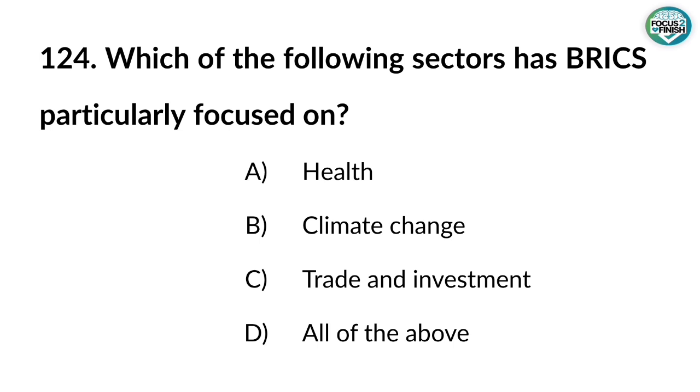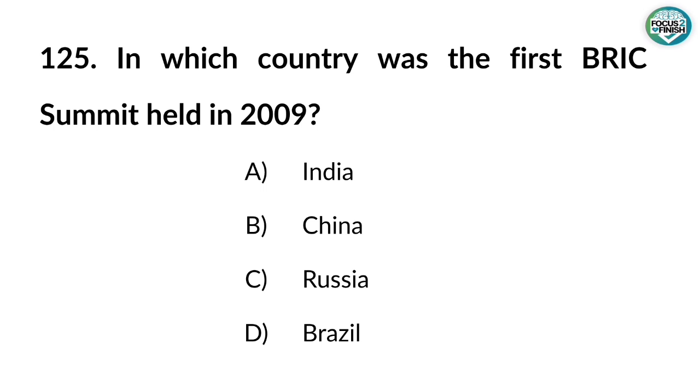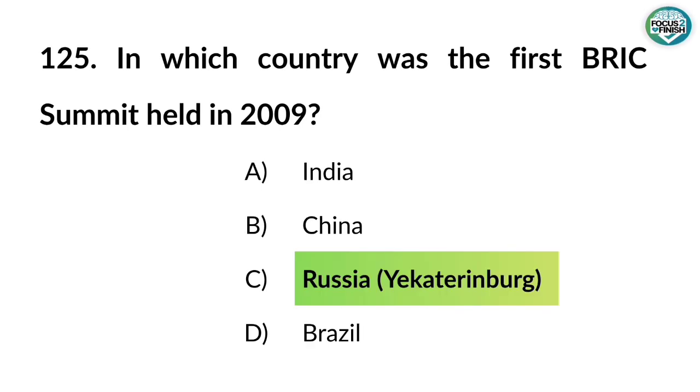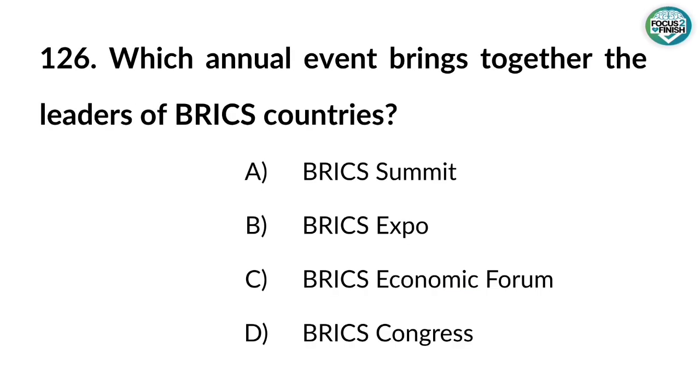124. Which of the following sectors has BRICS particularly focused on? Answer: all of the above. 125. In which country was the first BRICS summit held in 2009? Answer: Russia, Yekaterinburg. 126. Which annual event brings together the leaders of BRICS countries? Answer: BRICS Summit.